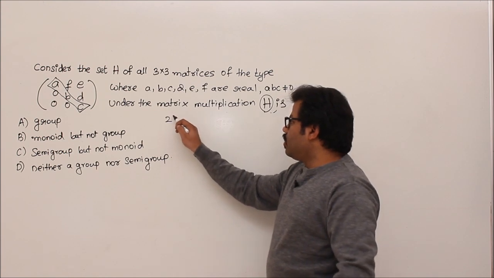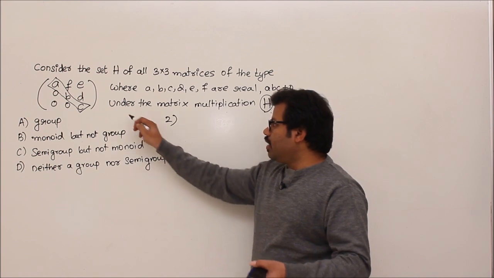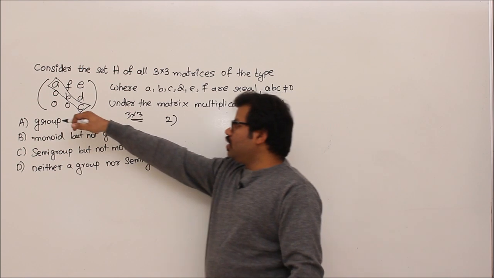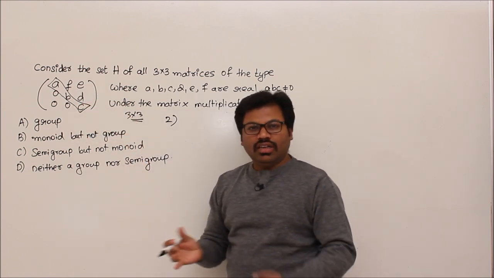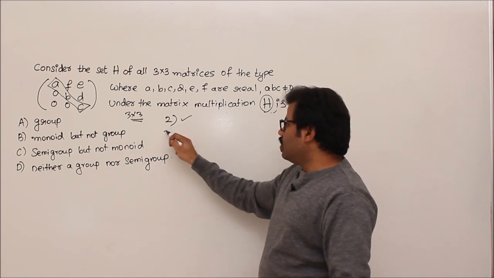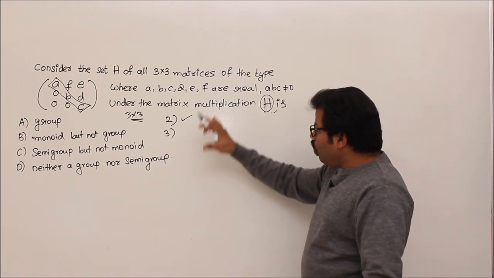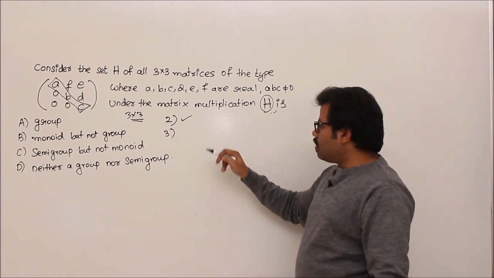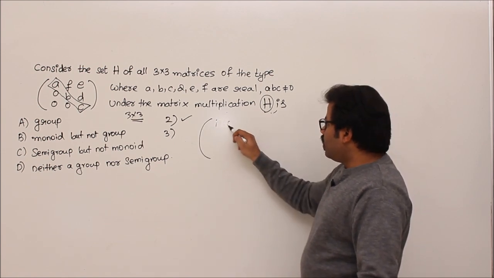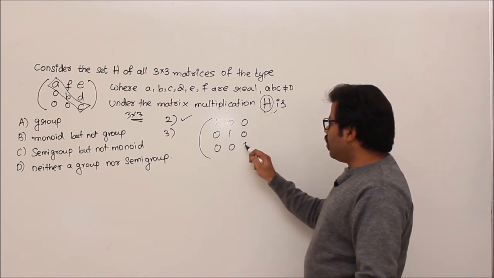Second thing, associativity. Already I told you, for the set of all 3 by 3 matrices, they are associative, correct? This kind of structure is a subset of them, so they also will be associative. Second one is done. Third one, identity element. Do you remember, for matrix multiplication, what is the identity element? Please recall. It is [1 0 0; 0 1 0; 0 0 1]. This is the identity element, correct?